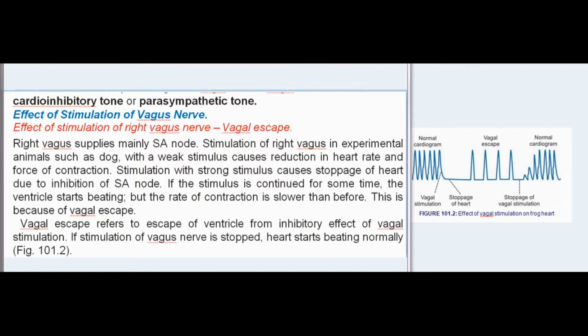Stimulation of right vagus in experimental animals such as dog, with a weak stimulus, causes reduction in heart rate and force of contraction. Stimulation with a strong stimulus causes stoppage of heart due to inhibition of SA node. If the stimulus is continued for some time, the ventricle starts beating, but the rate of contraction is slower than before. This is because of vagal escape. Vagal escape refers to escape of ventricle from inhibitory effect of vagal stimulation. If stimulation of vagus nerve is stopped, heart starts beating normally, Fig 101.2.